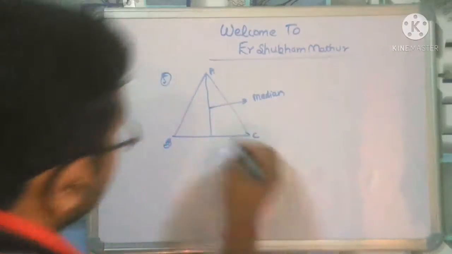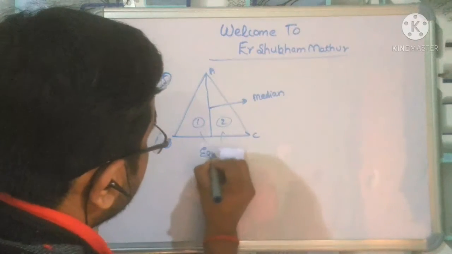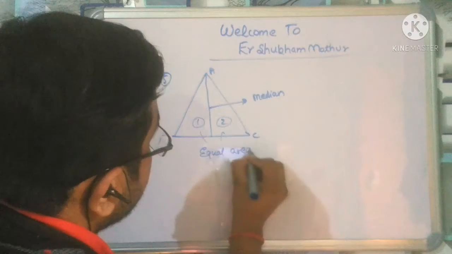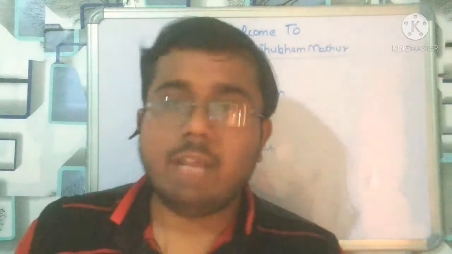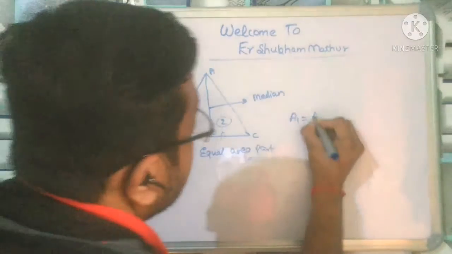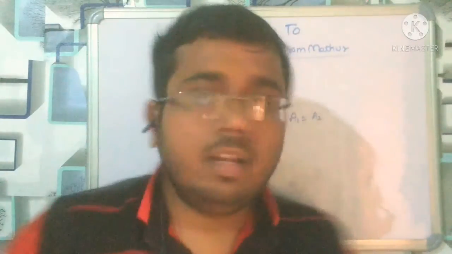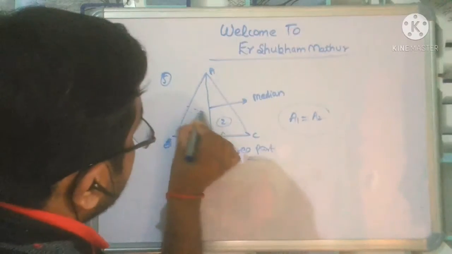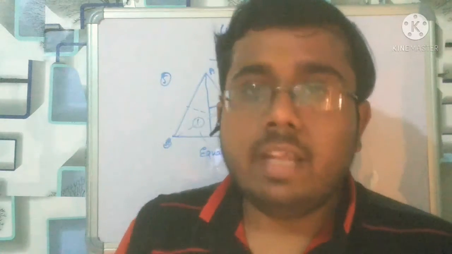Median is going to divide a triangle into two parts, 1 and 2, and both are equal area parts, no matter what. So area 1 is going to be equal to area 2. So you have to remember, whenever the median comes from any vertex, either from here, here, or here, it is going to divide the triangle into equal areas.